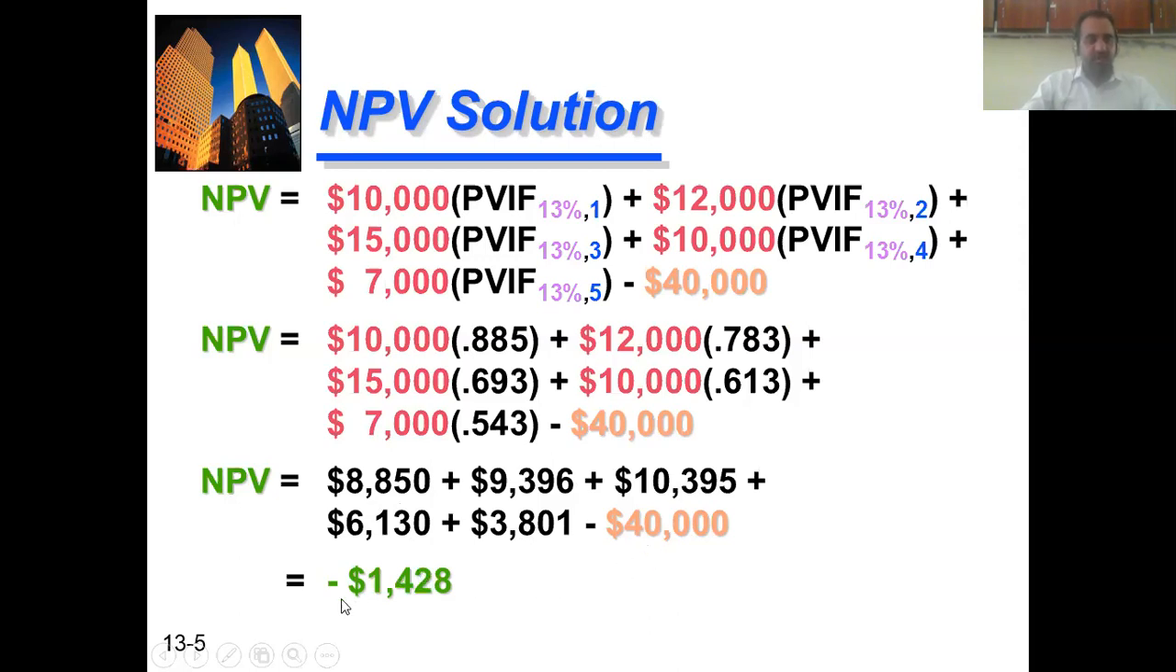So the result is minus $1,428. By $1,428 is in negative. Negative means this project will give you negative present value of future cash flow if we subtract it from the initial investment. It means the initial investment for that project is high while the cash inflow is lower.